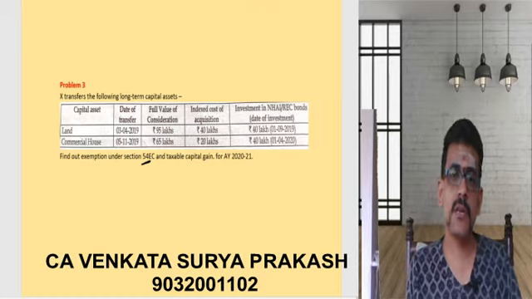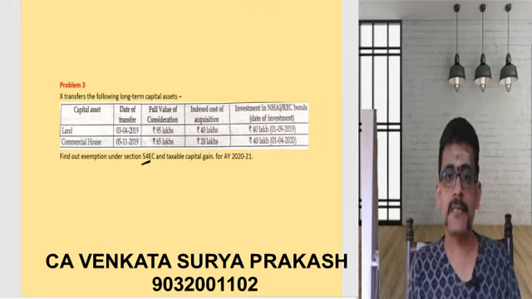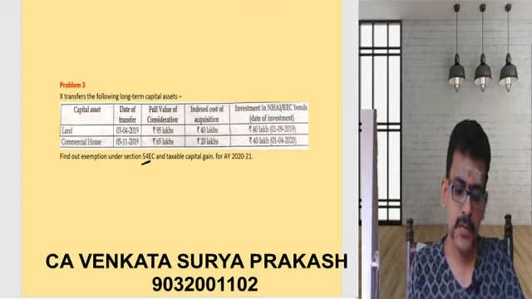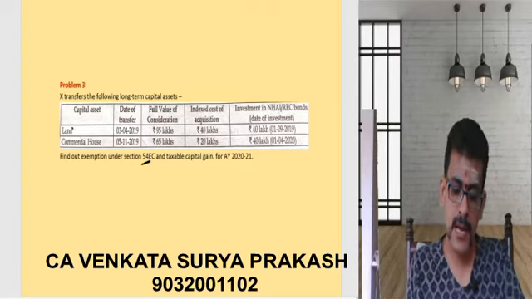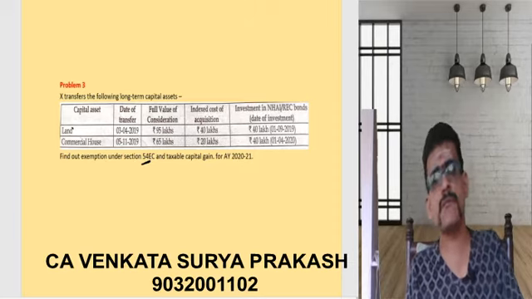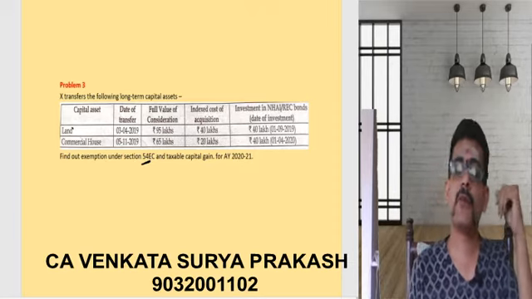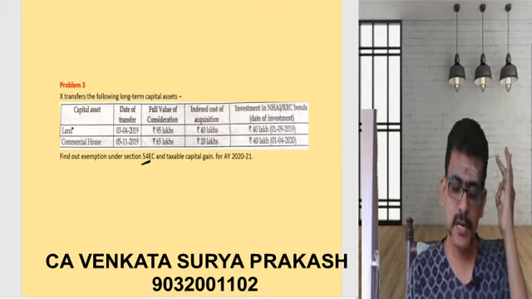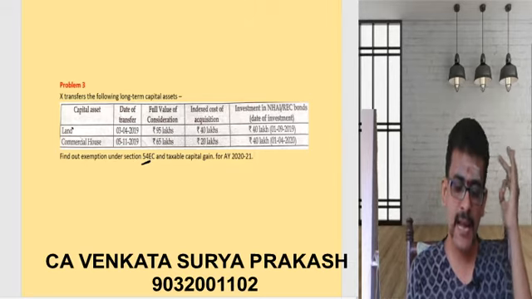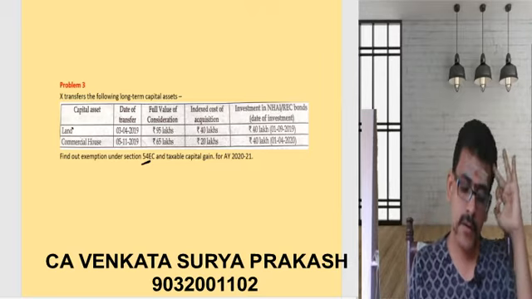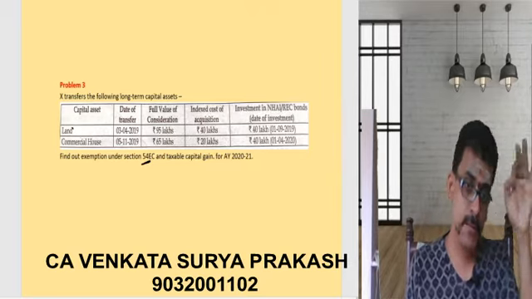X transfers the long-term capital asset. What capital asset is he transferring? He is transferring land and he is transferring something called a building. Now what the provision says, if you go back, when 54 EC is applicable: whenever any person transfers a long-term capital asset being a land or being a building, that may be used for what? That may be a depreciable asset.